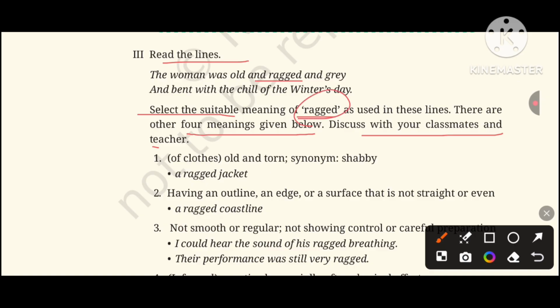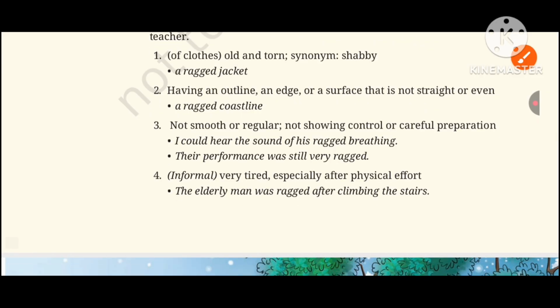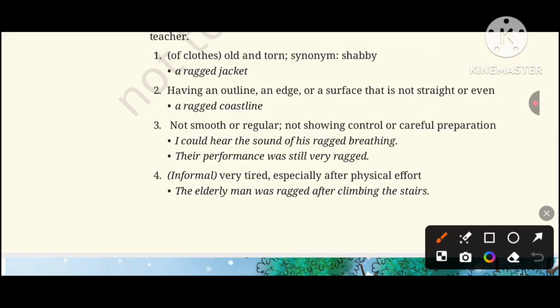So here in these lines, we have to find out the meaning of ragged. Ragged means worn, worn out, old and worn out. So let us see other meanings of worn here. Of clothes, old and torn. Synonym, shabby. Example, a ragged jacket.